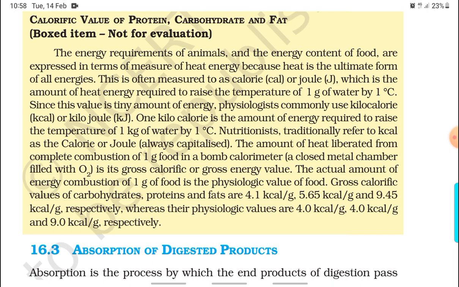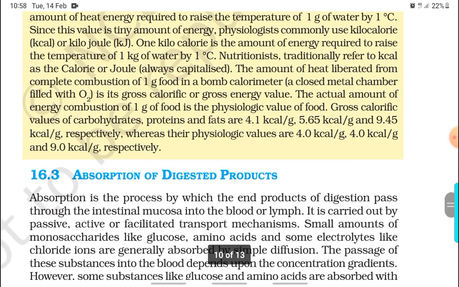Gross calorific values of carbohydrates, proteins, and fats are 4.1 kilocalorie per gram, 5.65 kilocalorie per gram, and 9.45 kilocalorie per gram respectively, whereas their physiological values are 4 kilocalorie per gram, 4 kilocalorie per gram, and 9 kilocalorie per gram respectively.